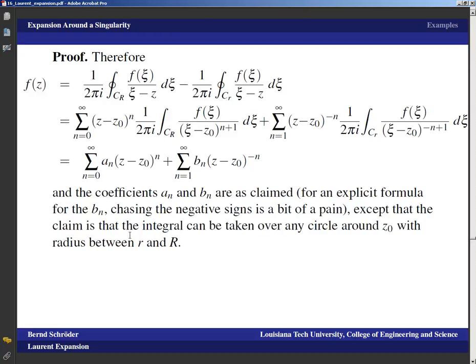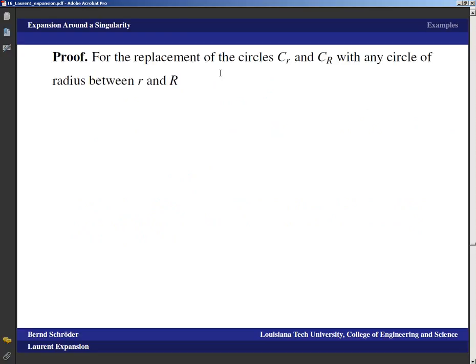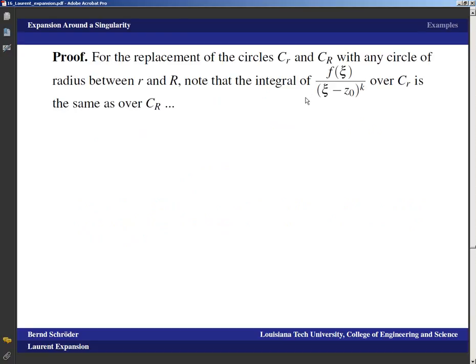Okay, except that the claim is that the integral can be taken over any circle around z0 with radius between r and R, and we're still depending on C capital R and C lowercase r. Well, let's take a look at that one more time. Remember, for the replacement of the circle C lowercase r and C capital R with any circle with radius between r and R, note that the integral of f of c divided by (c minus c0) to the k over C lowercase r is the same as the integral over C uppercase r,